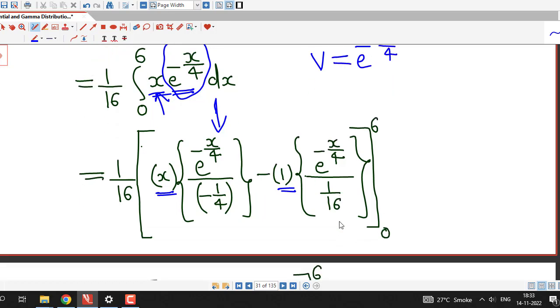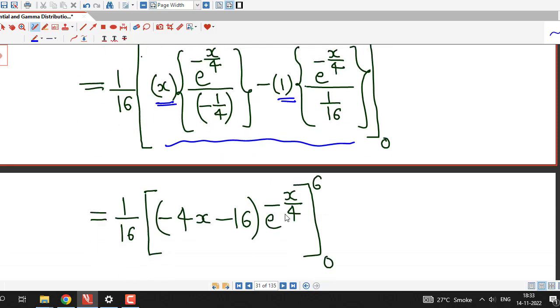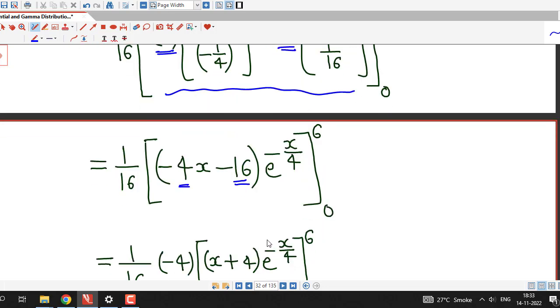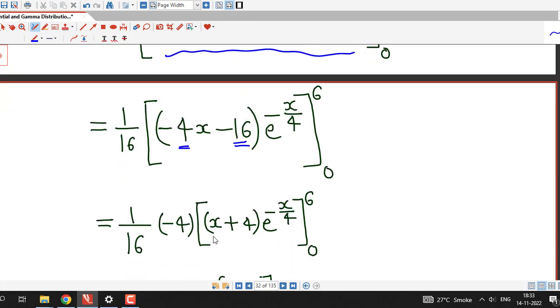And first we rewrite all these things. We can take e raised to minus x by 4 common. This I can rewrite as minus 4x minus 16 times e raised to minus x by 4. We can also take minus 4 common, and we have x plus 4 times e raised to minus x by 4. We can take minus 4 outside, it is independent of x.